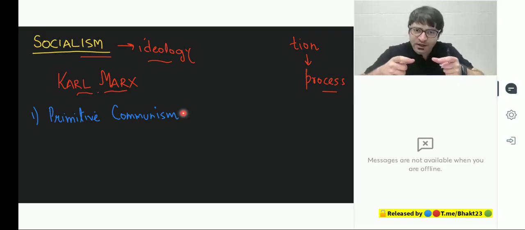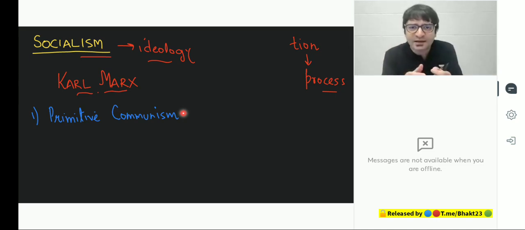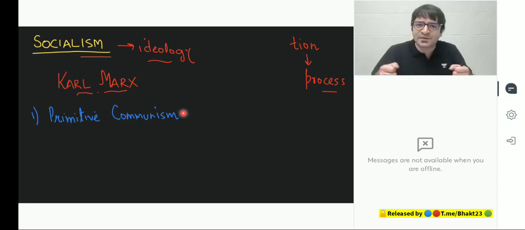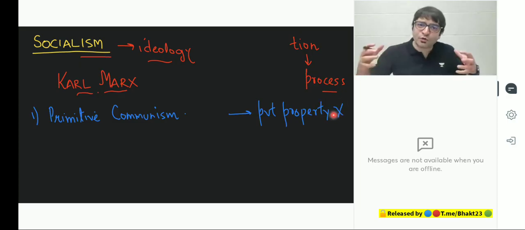According to Karl Marx, when history started, there were people who were working as hunter-gatherers. They would hunt animals, they would gather belongings, but it was a beautiful society where they did not have the surplus. Whatever they were gathering, whatever they were hunting, they were also consuming amongst themselves. There was no such concept of private property. So everything was owned by the community itself.